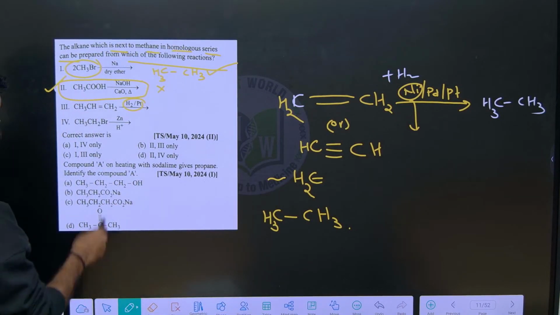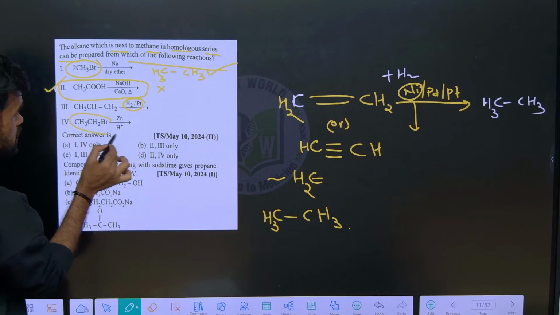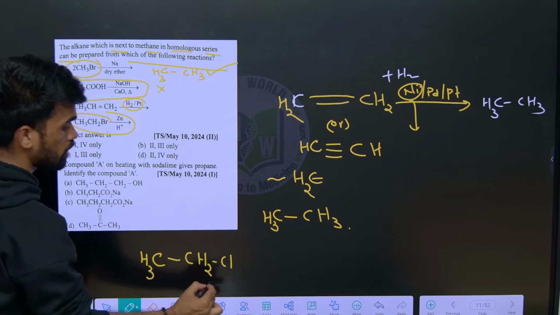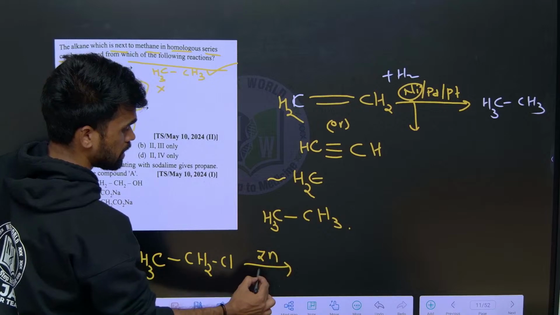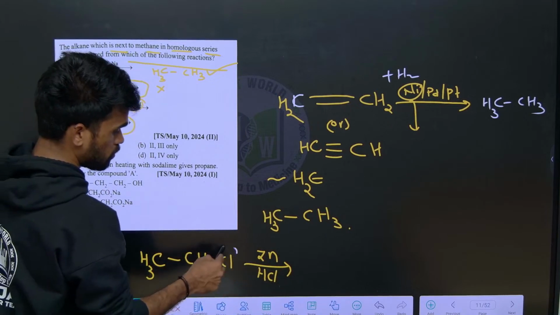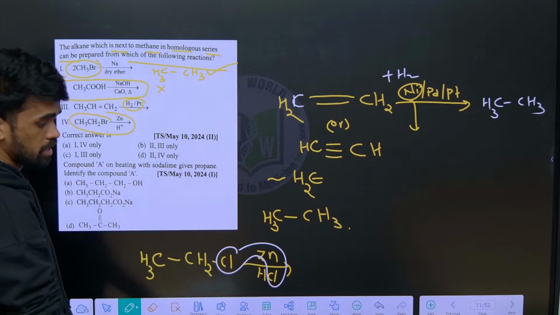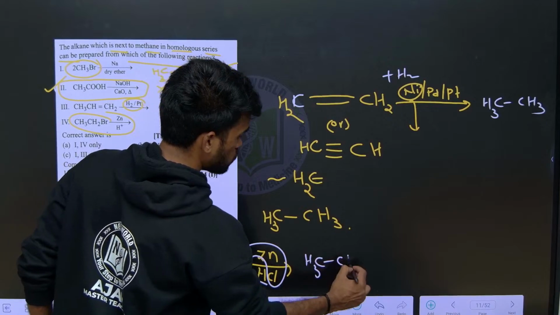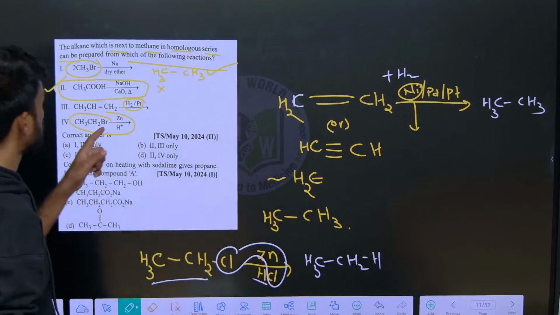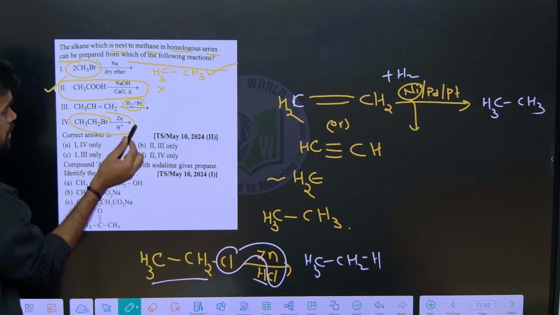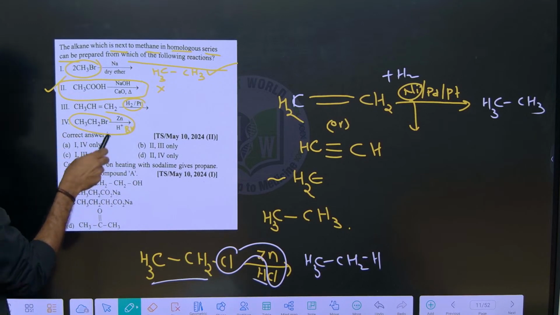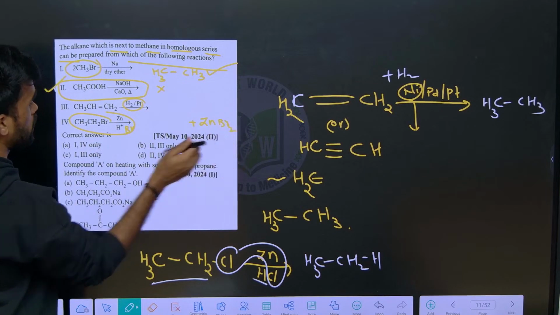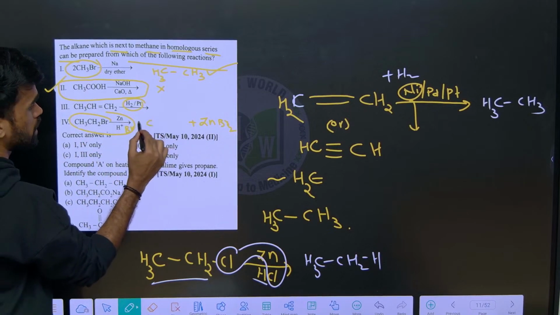Next, I have mentioned this reaction: CH3CH2Cl with Zn and HCl. I told you to remove the chlorine and the zinc and connect this ethyl with hydrogen, and we get ethane. Similarly, you can apply the same story here. If it is HBr, then Br, Zn, so ZnBr2 you can remove like this. The remaining thing is ethyl with H, so we can get ethane.